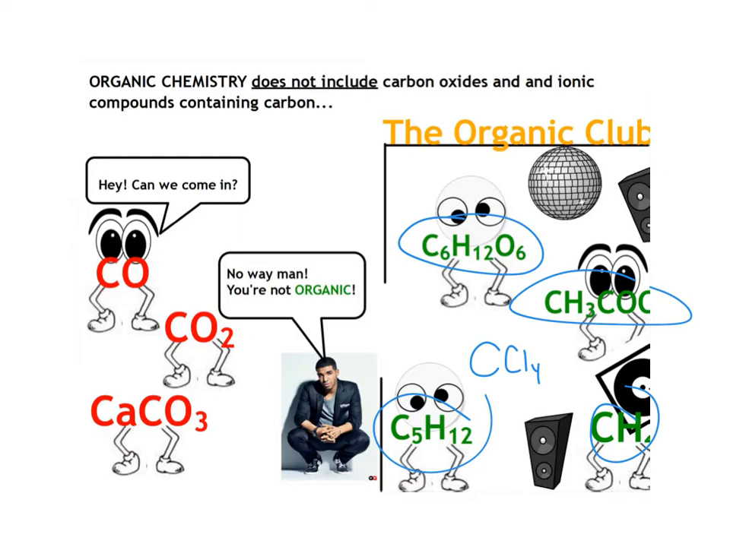But there are some carbon-containing compounds that are not organic, and it's easier to remember those because the list is a lot smaller. Carbon oxides, so carbon dioxide and carbon monoxide, and ionic compounds that contain carbon, like calcium carbonate, or the cyanide ion, are inorganic. Those are things that are not organic compounds, and that list is far shorter than the things that are organic.